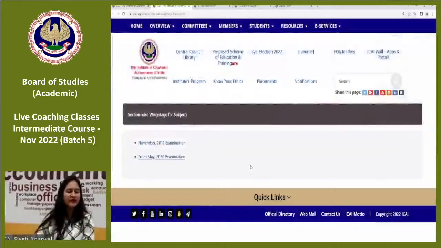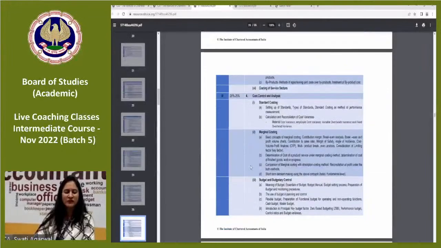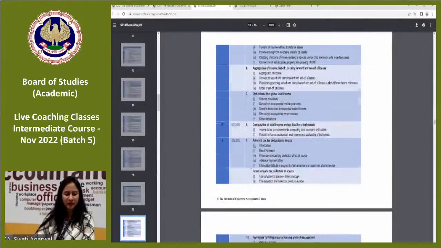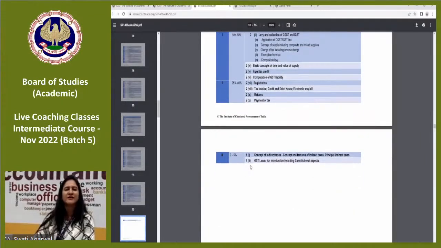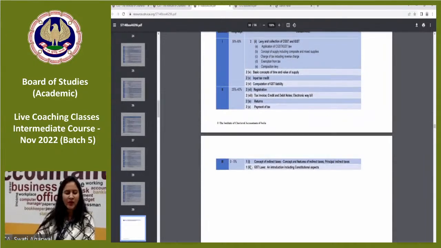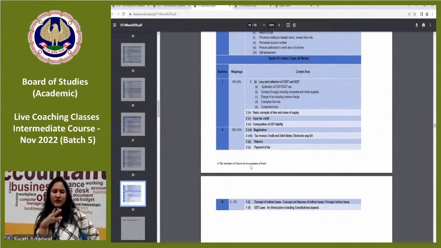So what we were discussing was section-wise weightage. This I have opened from the BOS Knowledge Portal. It is given on the first page itself. This is indirect taxes, 40 marks. What is this section? Basically, we have divided the syllabus into 3 sections. The weightage for section 1 is 50 to 80% marks, and it covers all the substantive provisions like levy and collection of CGST